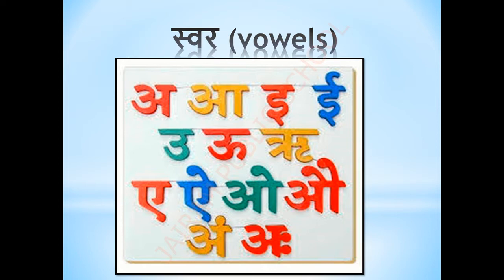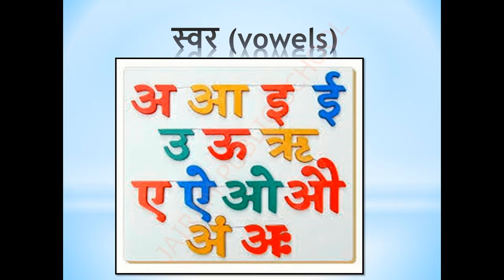Now, students, in the last section we saw swar. Swar means vowels. In English, as we know, the letters A, I, E, O, U are called vowels. In the same way, in Hindi, there are particular letters we call swar.